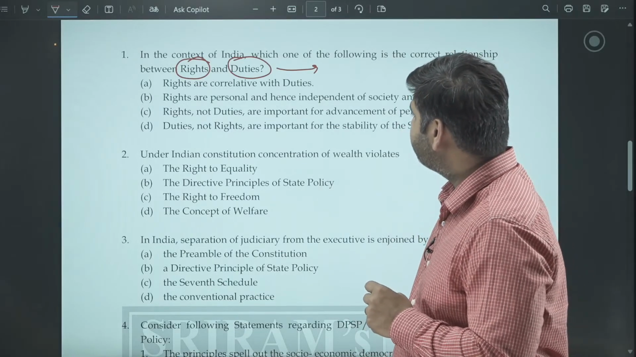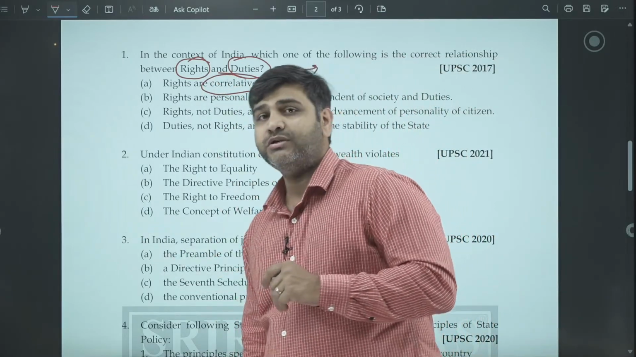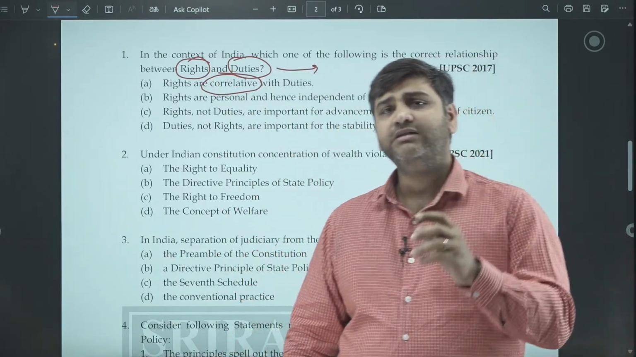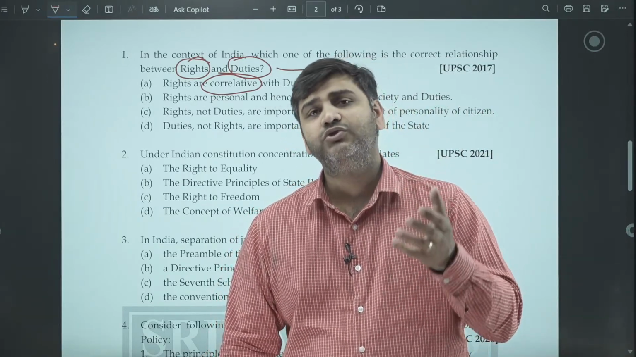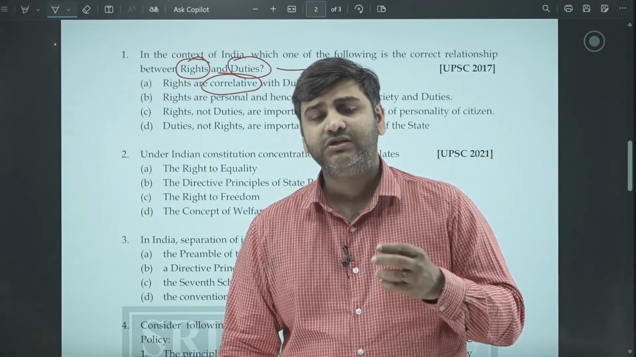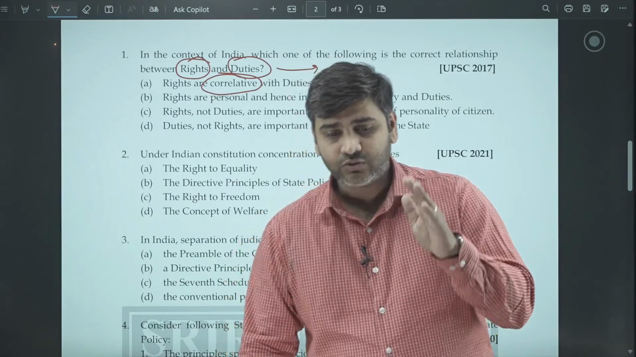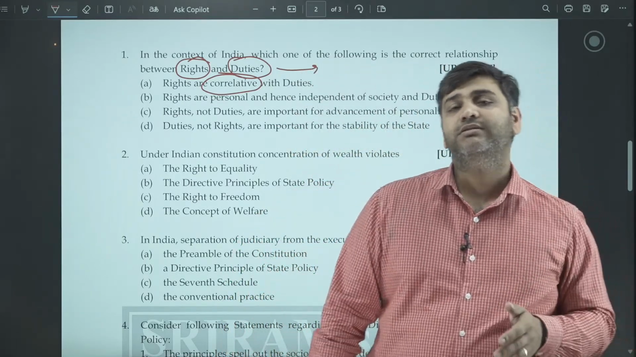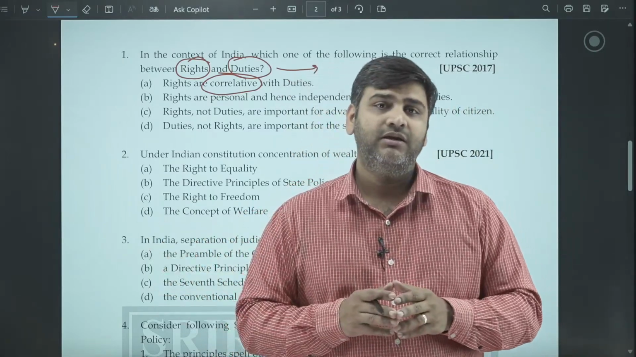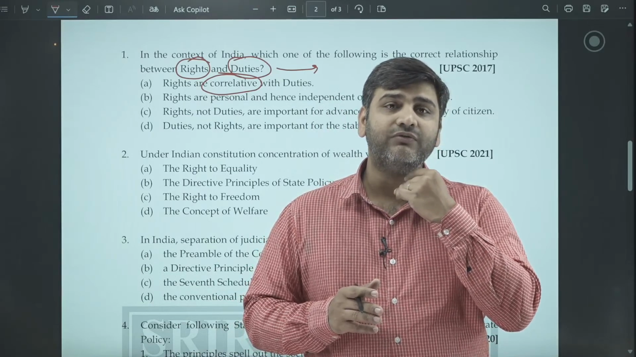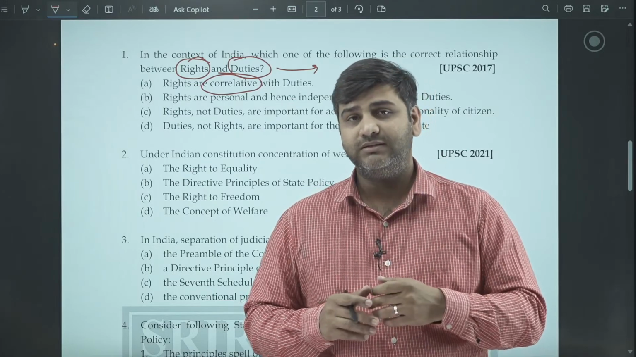Rights are correlative to duties. What do you think? Is there a correlation between rights and duties? Do you think the rights which are given to you are absolute, or should you also have some duties which you should follow, some sort of responsibilities which are necessary for a citizen of a country to follow? There is always a correlation between rights and duties. Rights have to go hand in hand with duties. There shall not be any kind of rights without liabilities or without responsibilities.